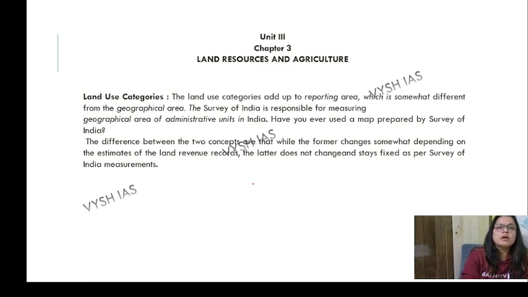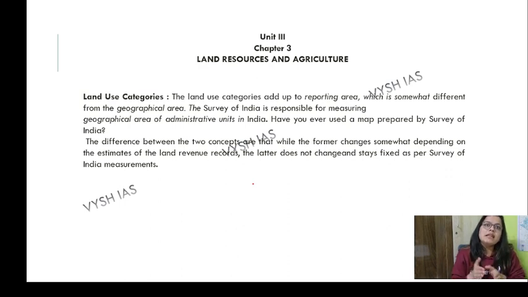When I was talking about the Patwari and the Tehsildars, these people depend on the land revenue records, for example the amount which has been received during the conversion of land. Let me just keep it very simple for you.